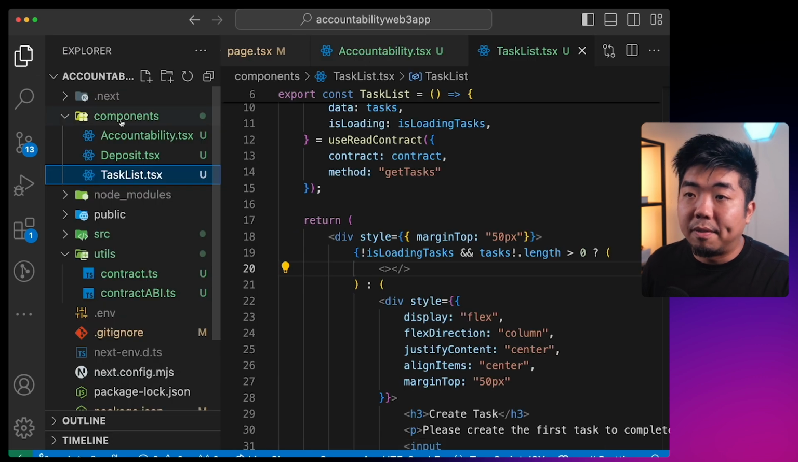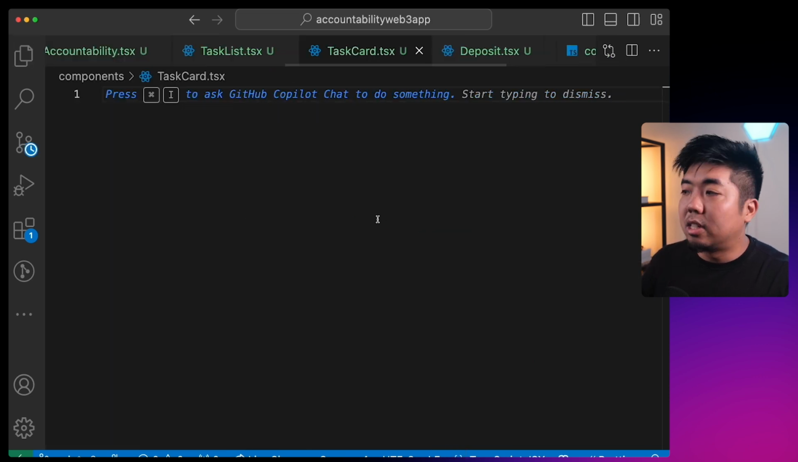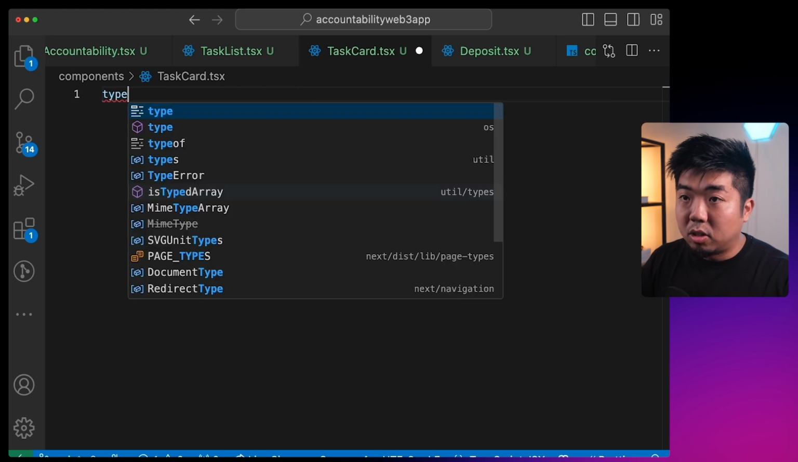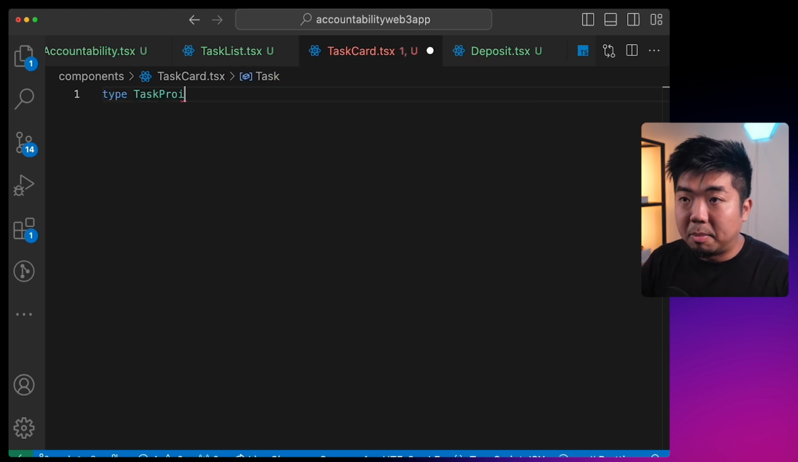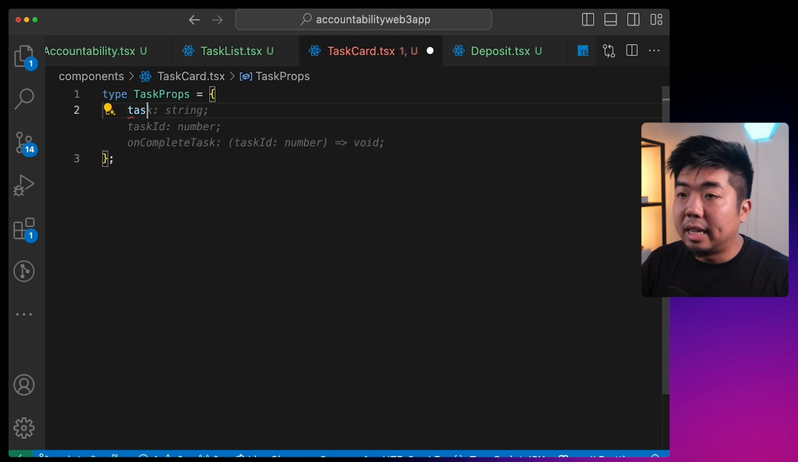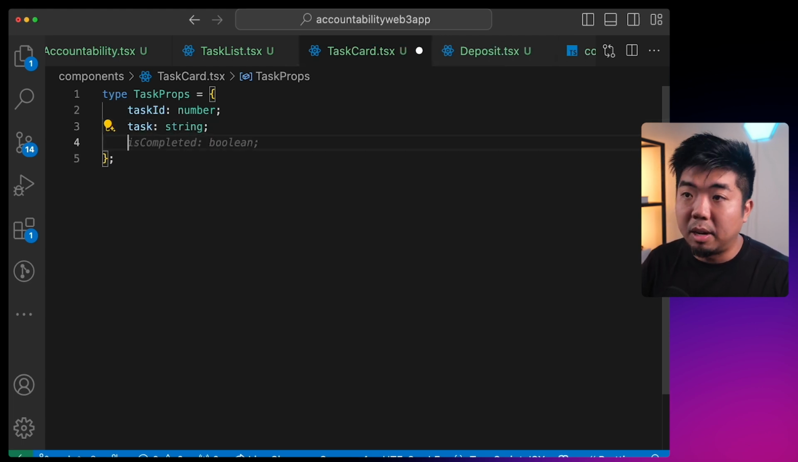So I'm going to come into my files here. In my components folder, I'm going to create a new file called taskcard.tsx. And this is going to be for our card that displays the task description and a button for it to be completed, or showing that the task actually has been completed. So I'm going to say type TaskProps here. And what we are going to need for each task card is the task ID, which is going to be a number. We need the actual task itself, which is going to be a string. And then we need to know if it is completed, which is going to be a boolean here.